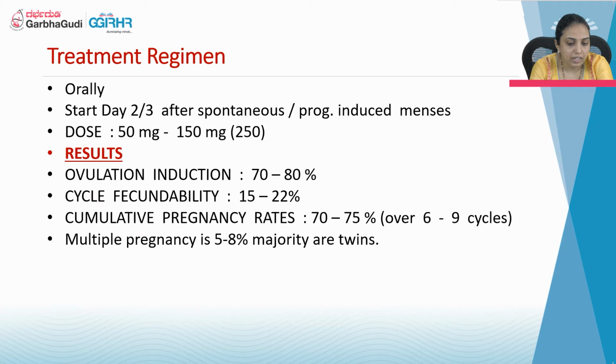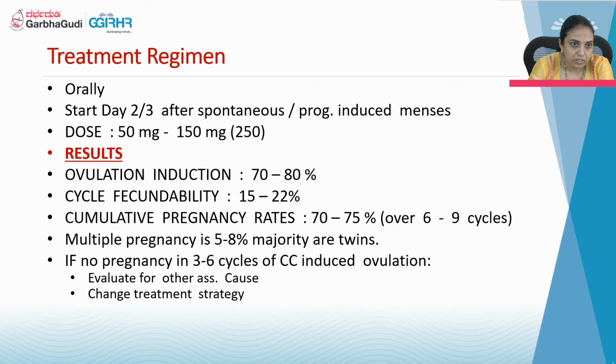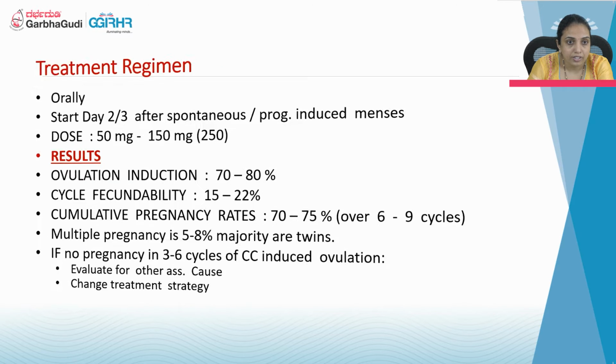The results are: ovulation induction is achieved in 70 to 80% of cases, and the cycle fecundity is around 15 to 22%. Cumulative pregnancy is around 70 to 75% over 6 to 9 cycles, and multiple pregnancy is around 5 to 8%. Majority are twins. If no pregnancy is achieved in 3 to 6 cycles of clomiphene citrate induced ovulation, always evaluate for other associated causes or change the treatment strategy.